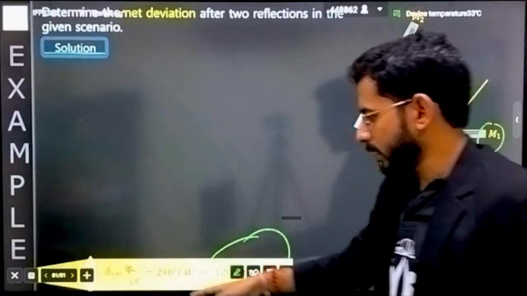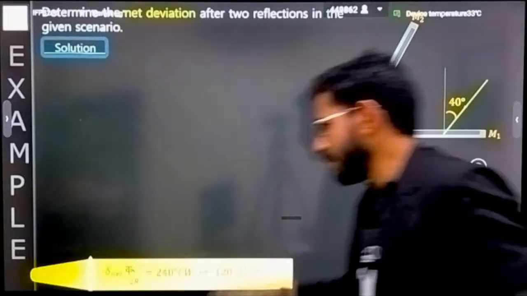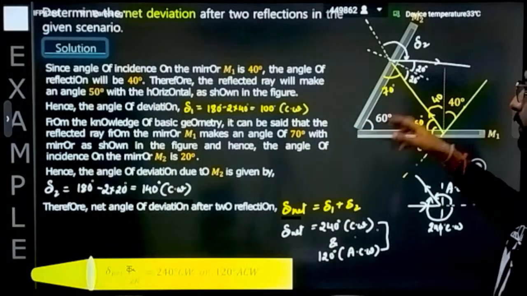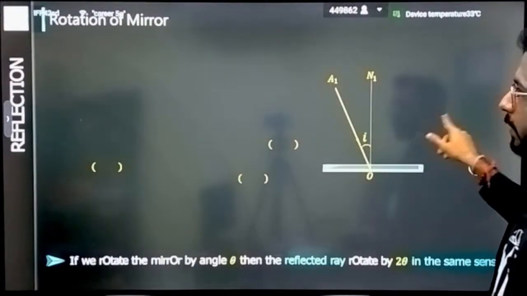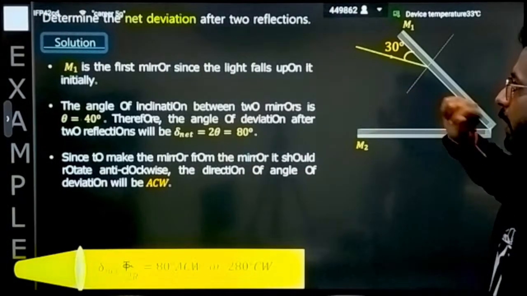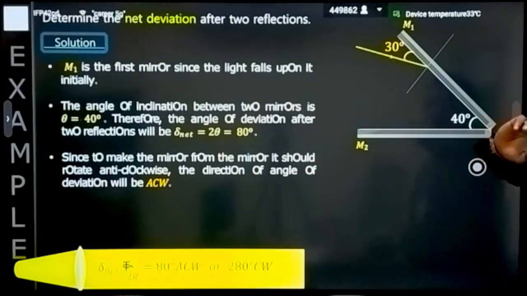So this is the short trick that you can apply in the questions. There is nothing very special about it. Let's apply this short trick in one more question. Determine the net deviation after 2 reflections.